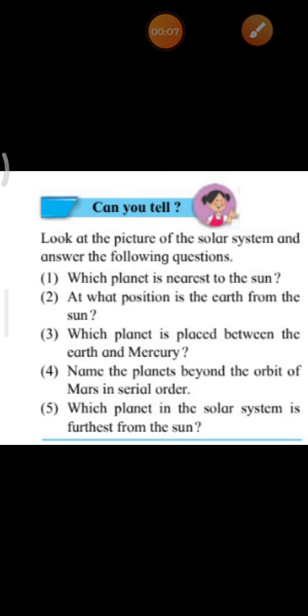Last time, we had just started the introduction of chapter number one, that is our Earth and our solar system. So, today we are going to continue the lesson further. But children, before that, let us revise a few points from our last lecture.